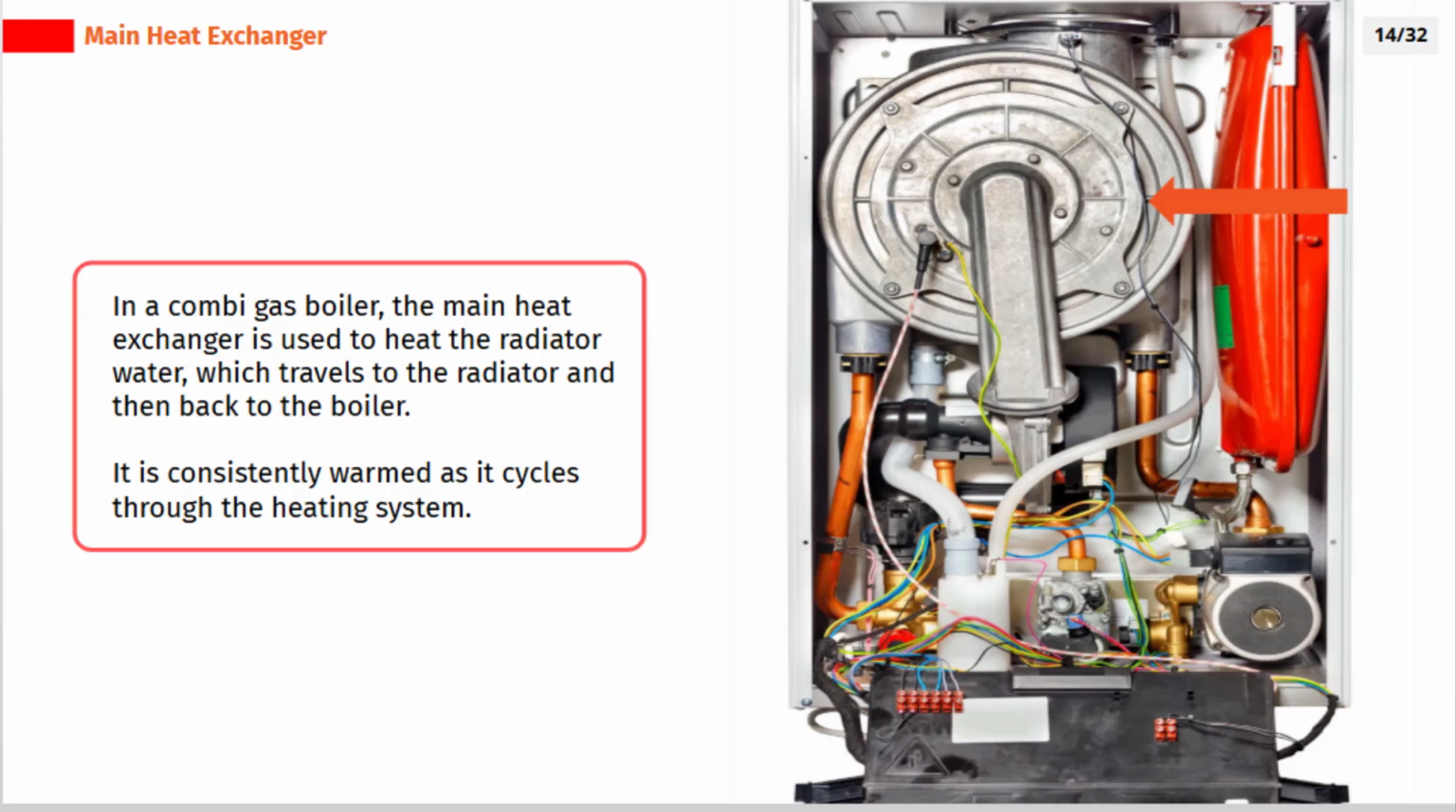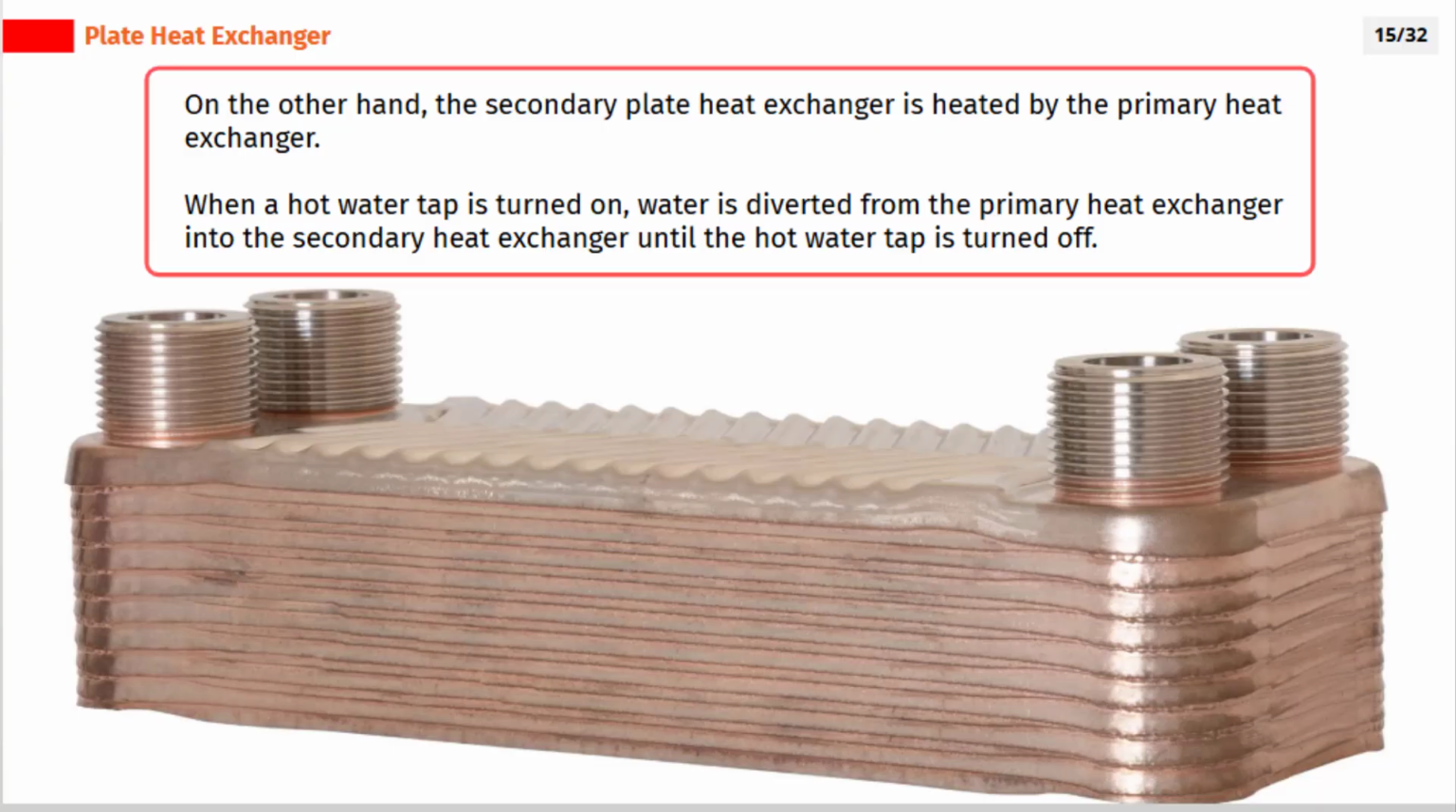In a combi gas boiler, the main heat exchanger is used to heat the radiator water, which travels to the radiator and then back to the boiler. It is consistently warmed as it cycles through the heating system. On the other hand, the secondary plate heat exchanger is heated by the primary heat exchanger. When a hot water tap is turned on, water is diverted from the primary heat exchanger into the secondary heat exchanger until the hot water tap is turned off.